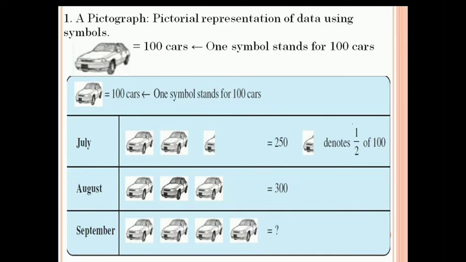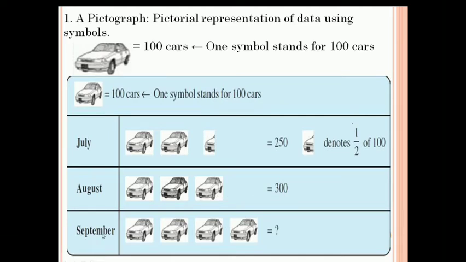In the month of July, you can see there are three pictures. Two pictures show a full car, but the third picture shows half a car. That means 100 plus 100, and half of 100 is 50. So 250. So the half part denotes half of 100. In August, we can see there are three pictures of cars. That means 300.